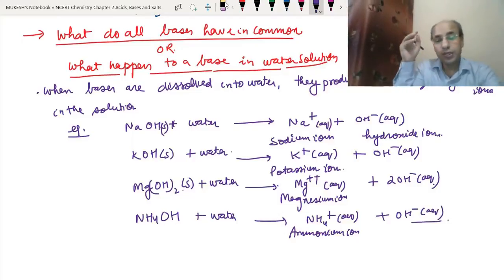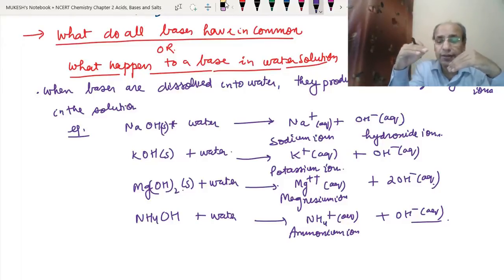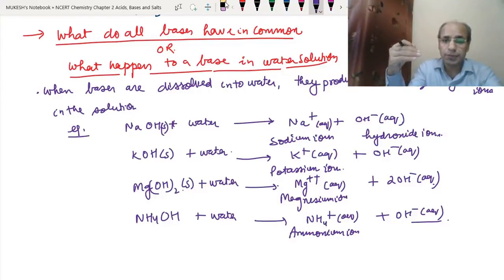In the way we define an acid, we can define a base also. So we can write that a base is a substance which on dissolving in water produces, or dissociates into, hydroxide ions. And remember, these hydroxide ions are responsible for their basic behavior.